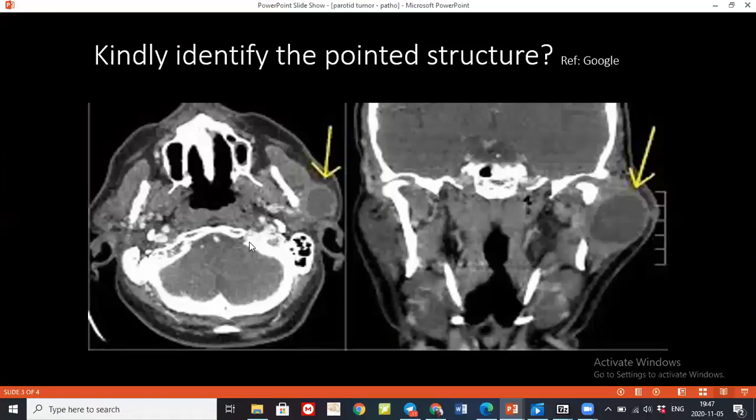This image does not belong to this patient. It's just taken randomly from Google, but it's showing something. Can you tell me? It's showing a soft tissue hypodense lesion in the region of the parotid gland on the left side. That could be arising from the parotid gland, and the cause could be infective, inflammatory, benign, or malignant causes. These could be the provisional things we can say. Okay.